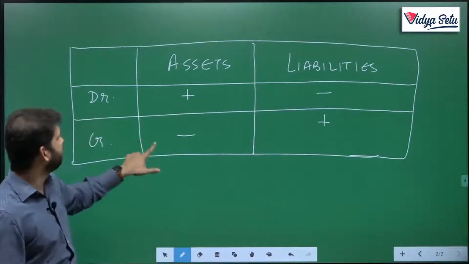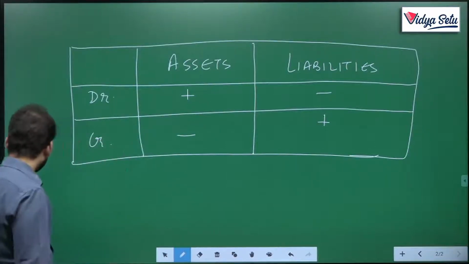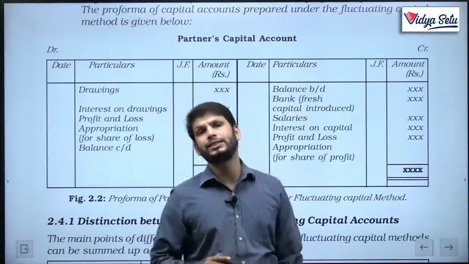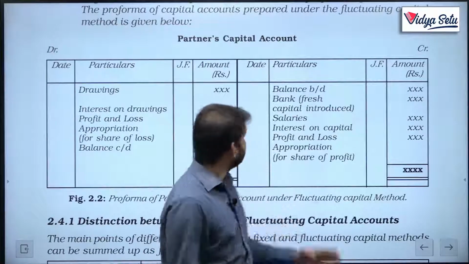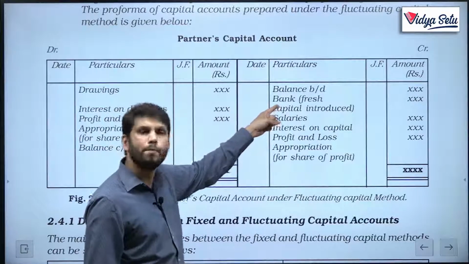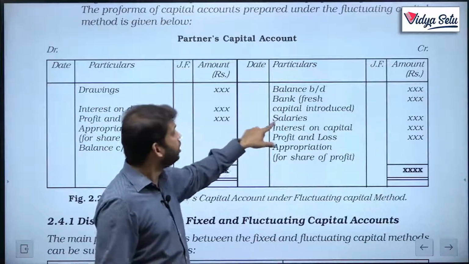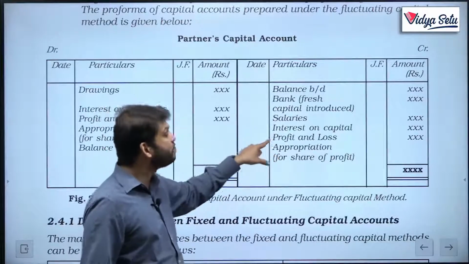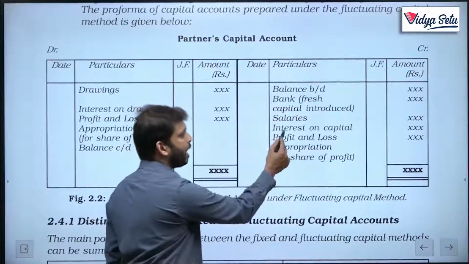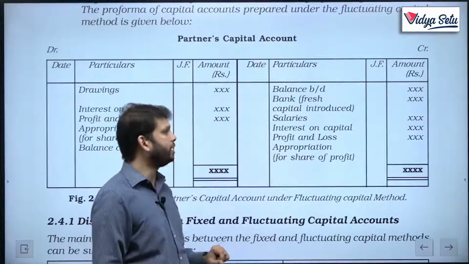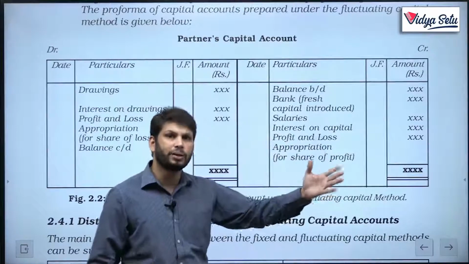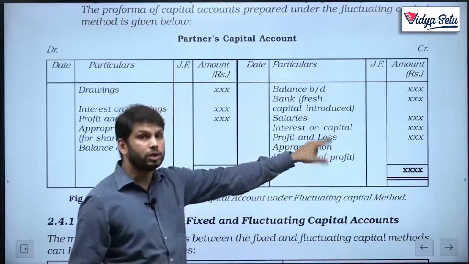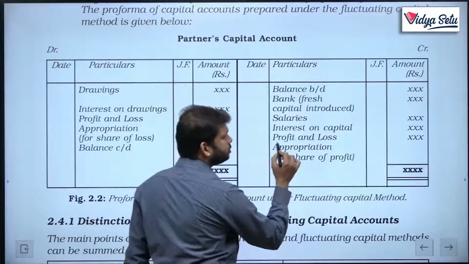On the debit side, whatever will come will decrease the capital. Now, if we know this, let's understand what all things increase the capital of a partner. It is if the partner brings in more money in the form of capital, or the firm is giving salary to the partner for the work, or the firm is giving interest on capital to the partner, or the firm is giving a share of profit. If there is a profit and the firm is giving profits to the partner, it will also increase its capital. So what is this P&L appropriation?